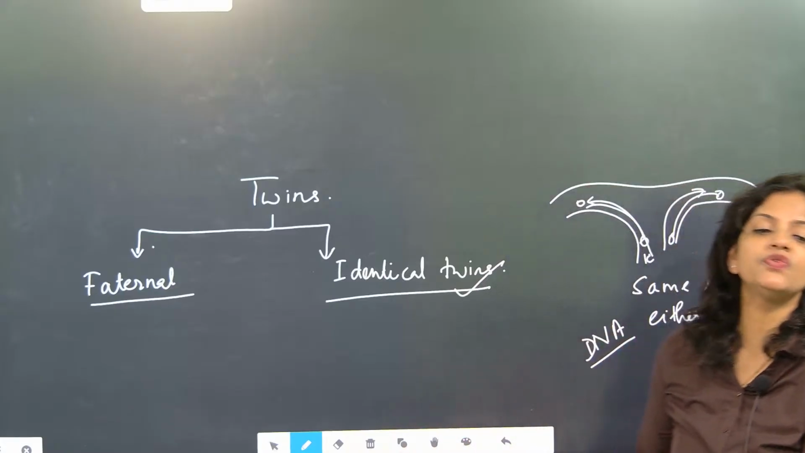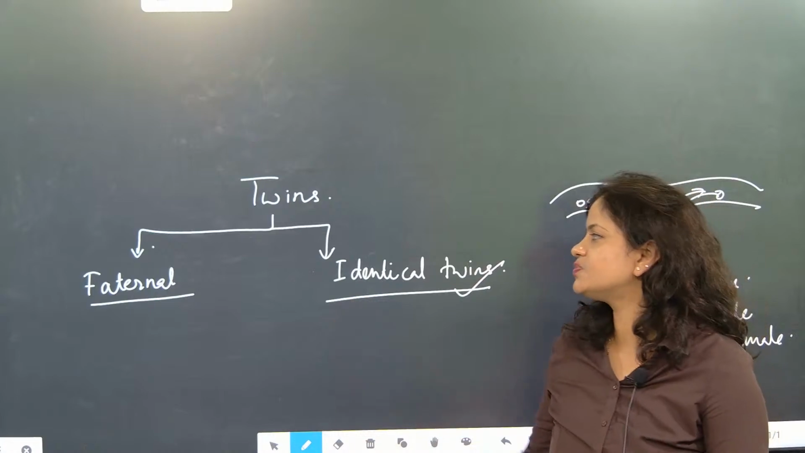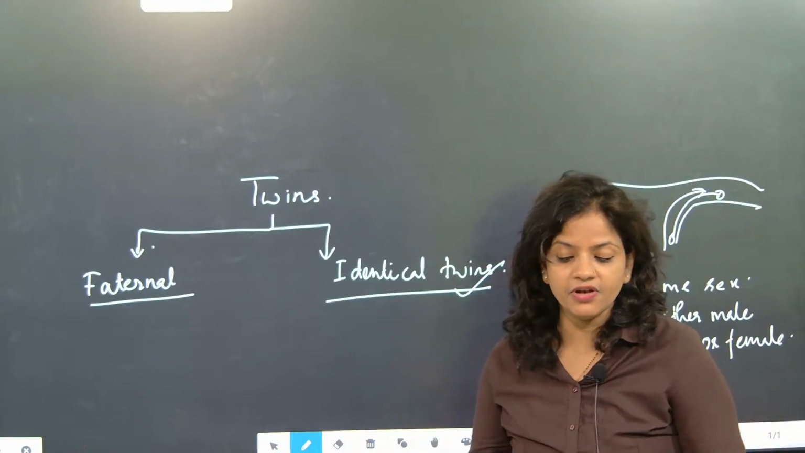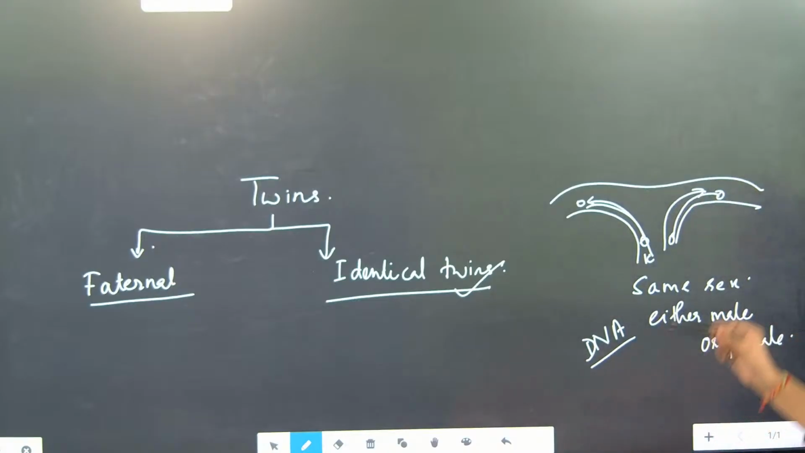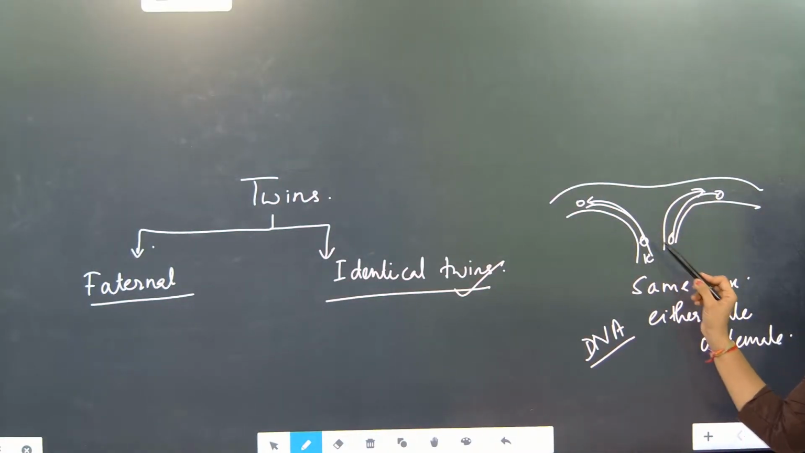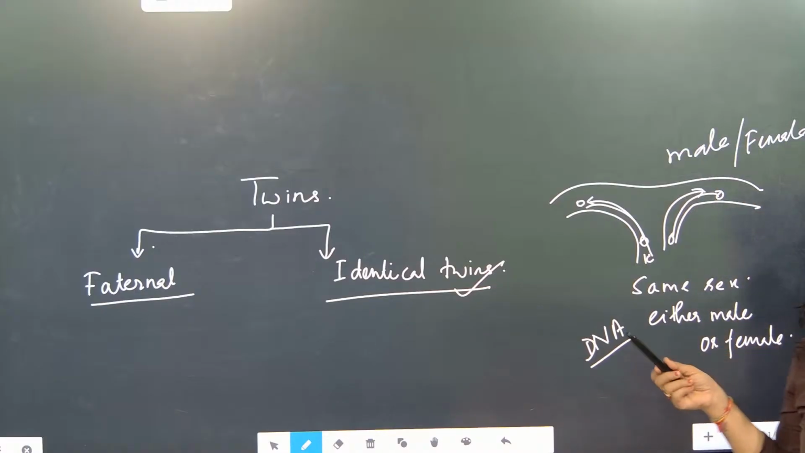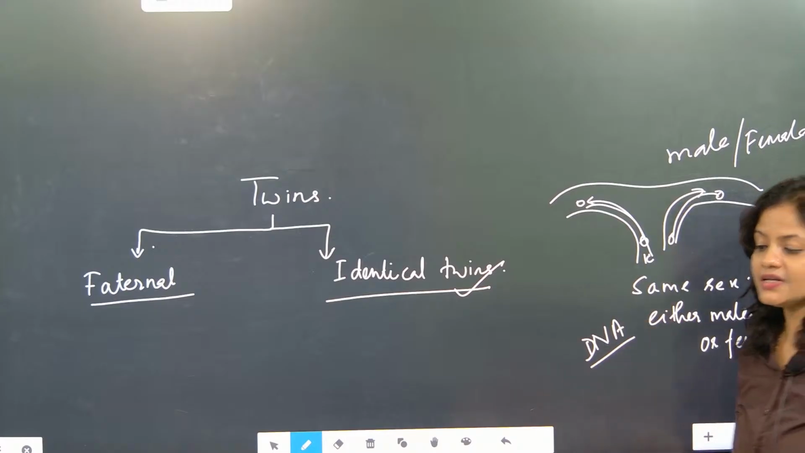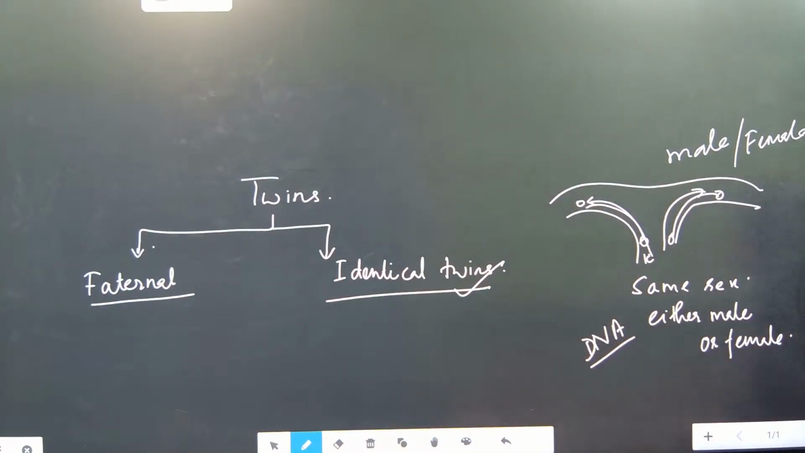What is the difference between fraternal twins and identical twins? Identical twins' DNA will be the same, but in fraternal twins the DNA will be different because different fertilizations have taken place. Here it can be a male or a female. The sex can be both female, both male, or a mix. So that is the difference between identical and fraternal twins. I hope Ruchi you understood.